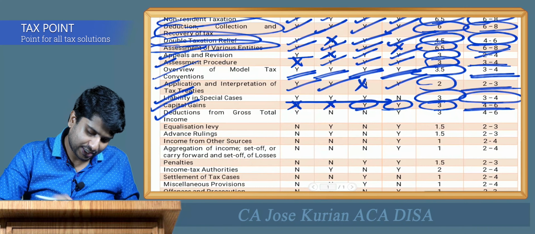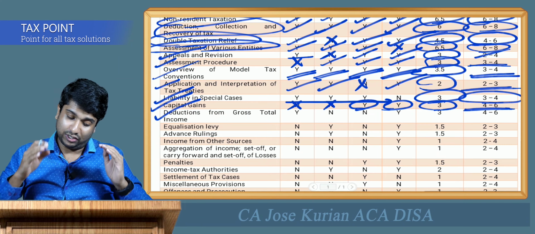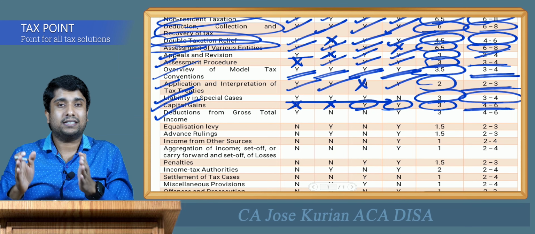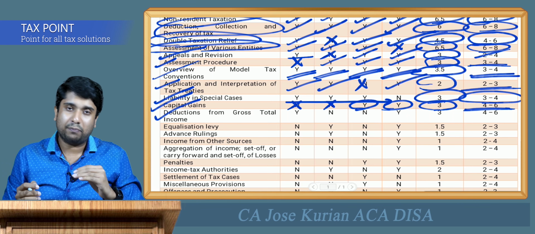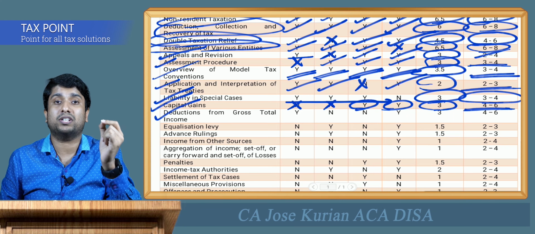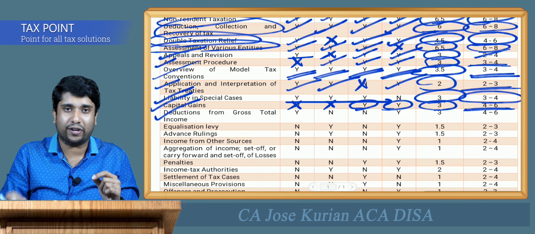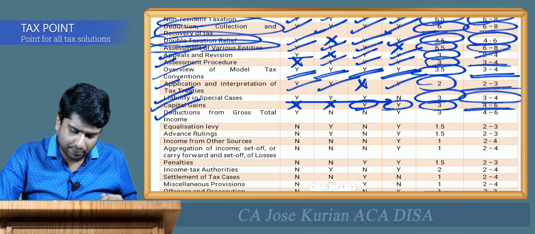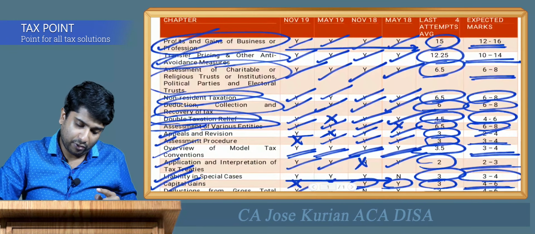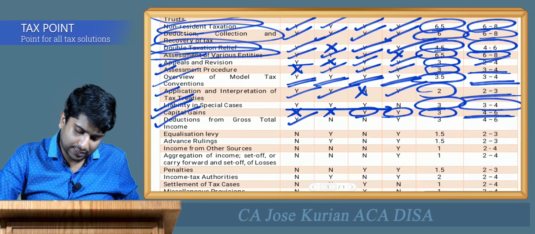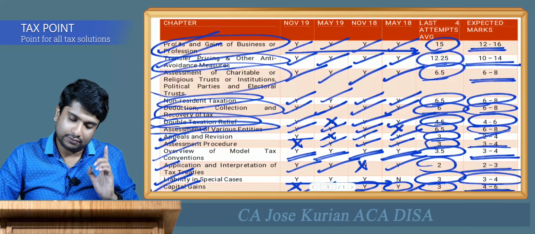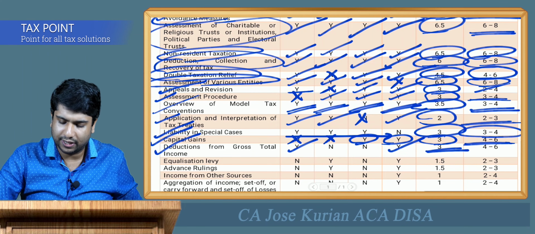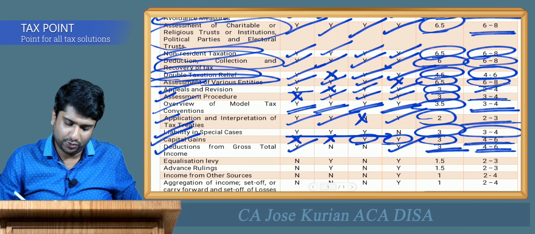And moving forward, deduction from gross total income. This chapter, I will say it is a very important chapter. Even though you cannot expect a dedicated standalone question from this chapter, it can be clubbed as a part of double taxation avoidance agreement or profits or gains of business or profession. So that makes this chapter an important one. Standalone questions they have asked in November 19 and in May 18 as well. The average is around 3 marks. You can expect around 4 to 6 marks in the upcoming examination.